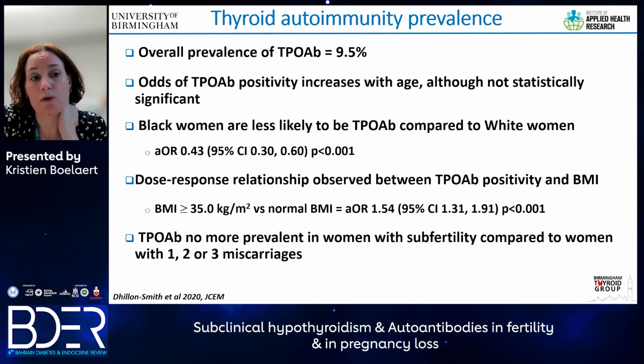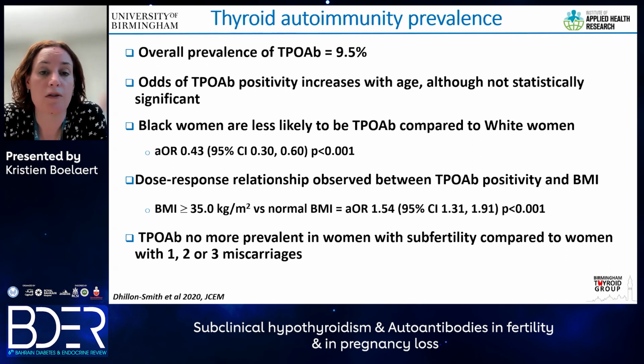So how common is thyroid autoimmunity? Well, when we screened 20,000 women for the tablet trial, we found an overall prevalence in the United Kingdom of positive TPO antibodies. So these were all women who had at least one miscarriage or unexplained subfertility. And we found an overall prevalence of thyroid TPO antibodies of 9.5%. We found that the odds of being TPO antibody positive increased with age, but that was not statistically significant.